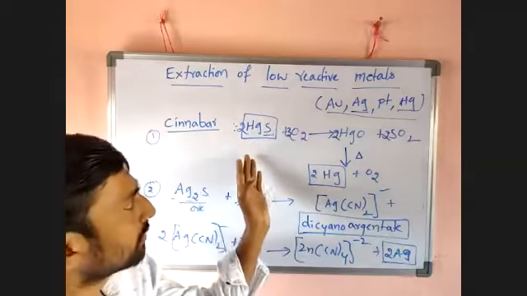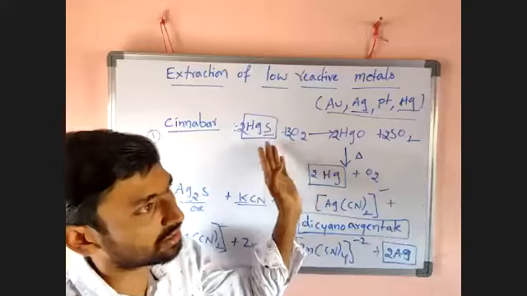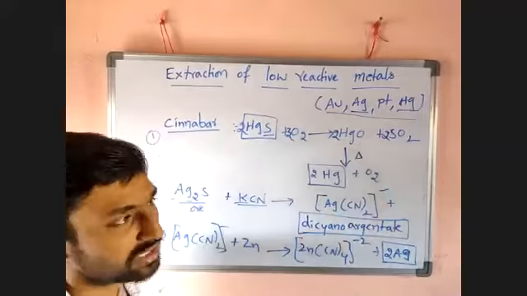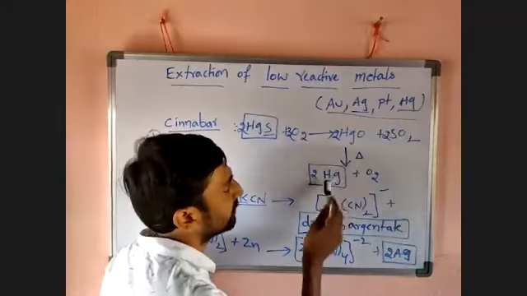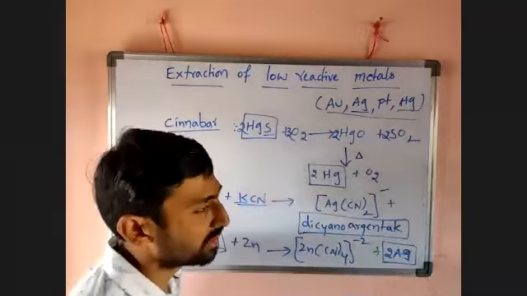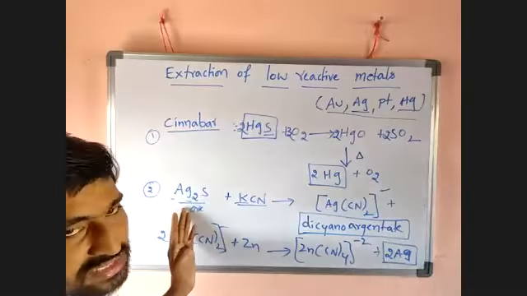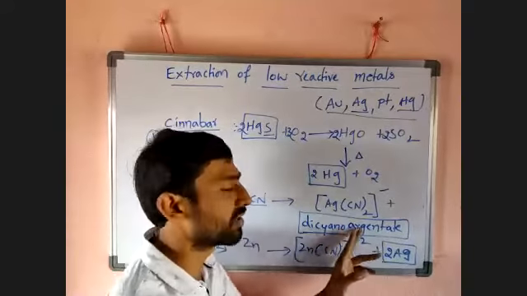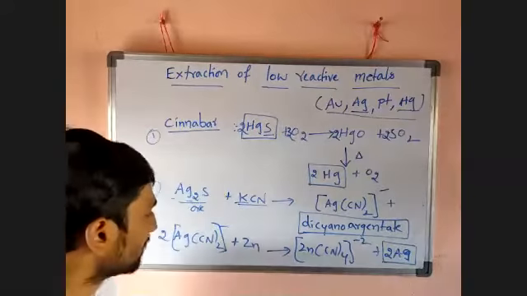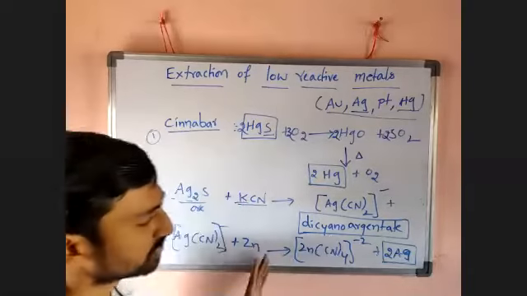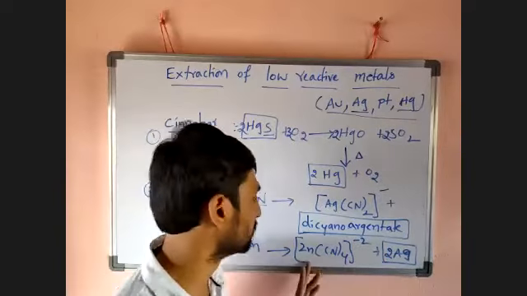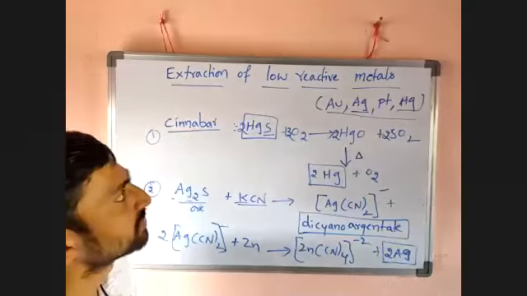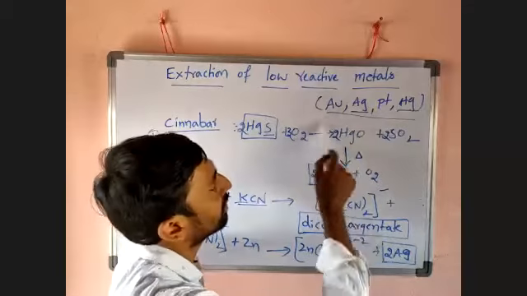On heating cinnabar, HgS, with oxygen, roasting converts it into mercuric oxide. Further heating of this mercuric oxide leaves mercury and oxygen. In case of silver sulfide ore, when it is treated with potassium cyanide, it is converted into dicyanoargentate. This is again treated with zinc, converting into zinc tetracyanozincate and silver. So here silver is extracted. The same process happens in the case of gold also.